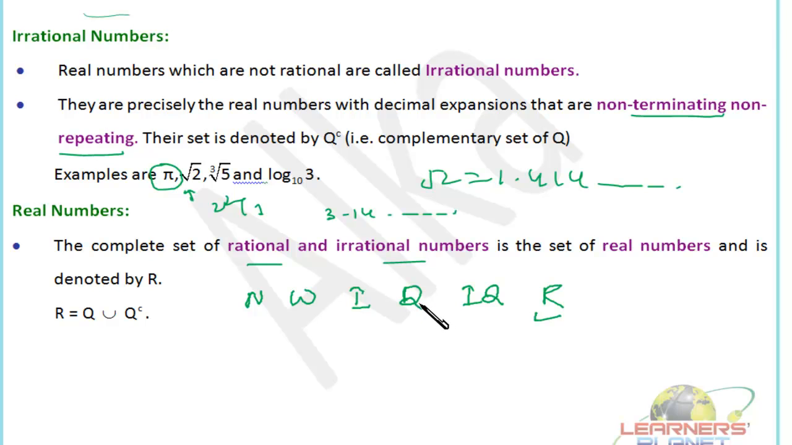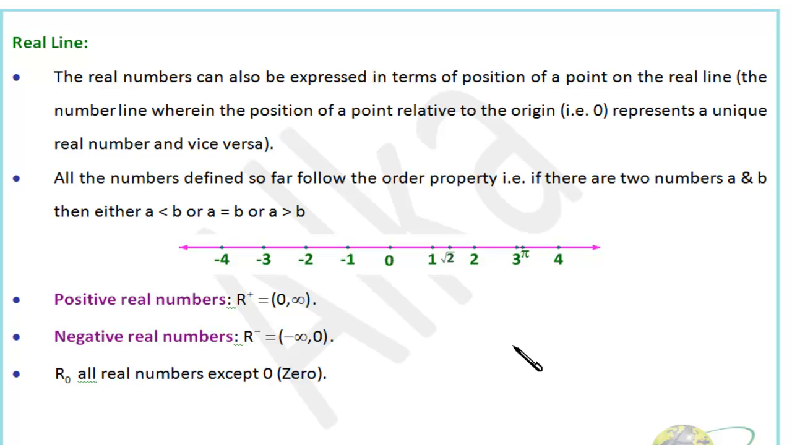Now, if we talk about rational numbers, so integers, whole numbers and natural numbers, all of them are subsets of rational numbers, right? N is a subset of Q, W is a subset of Q, I is also a subset of Q, and all of them are subsets of R. Okay, so you should be very clear about it.